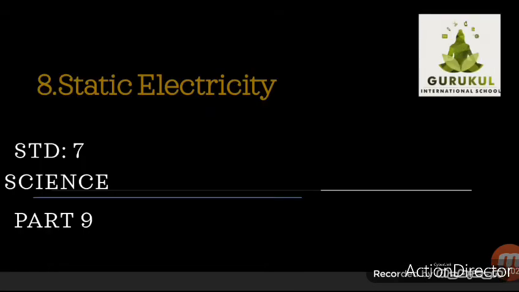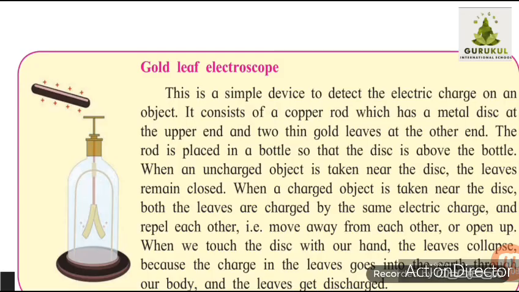Lesson number 8, Static Electricity, Part 9. Today we are going to learn one device whose name is gold leaf electroscope. What do you mean by this gold leaf electroscope and how it is used? Let us see one by one. Gold leaf electroscope is a device which is used to detect the electric charge on an object.